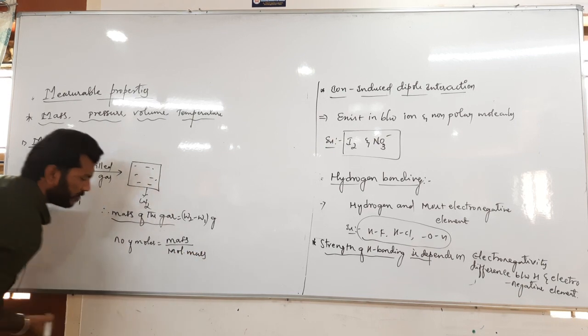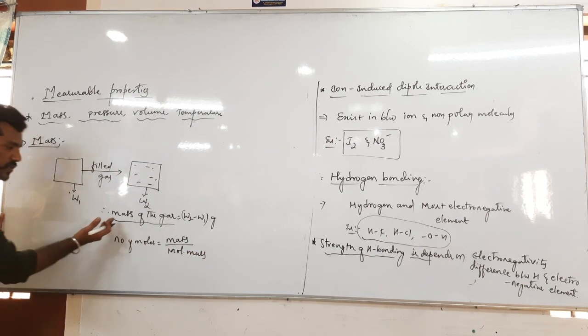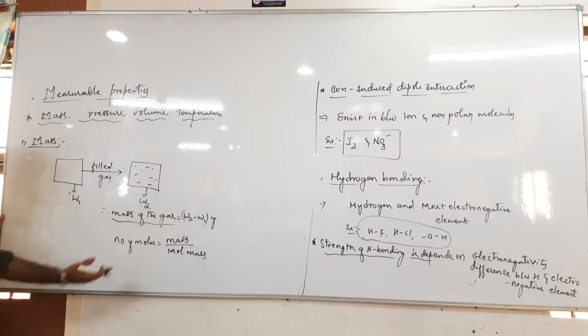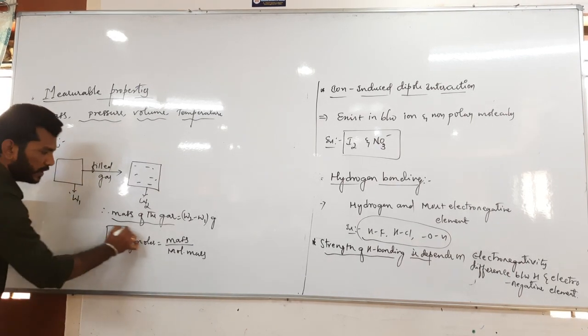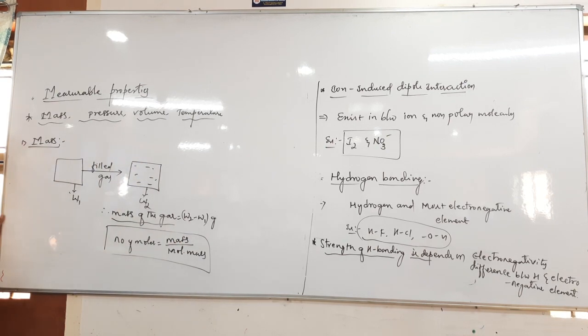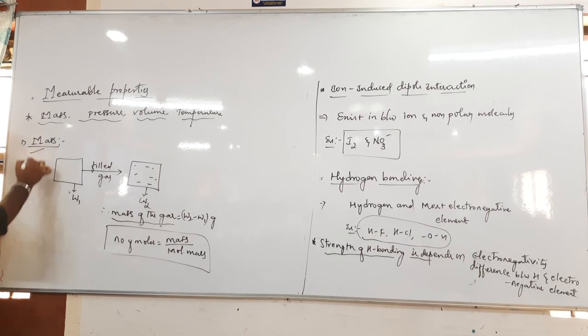If we want the number of moles of gas, we must know the mass of the gas and the molecular mass of the gas. So these two terms are needed. This is just a way to express mass.